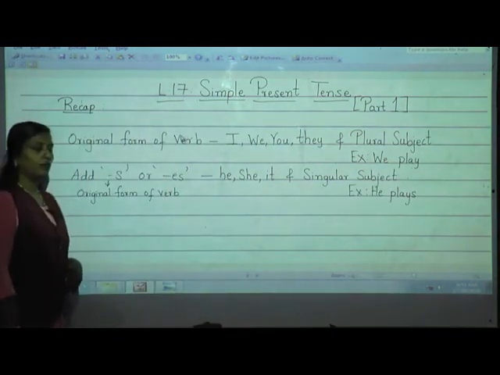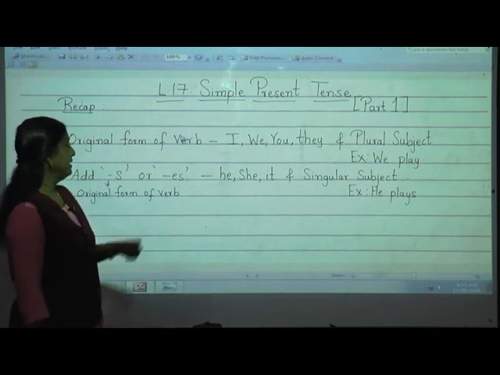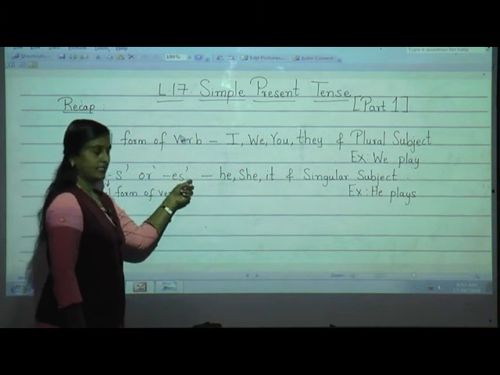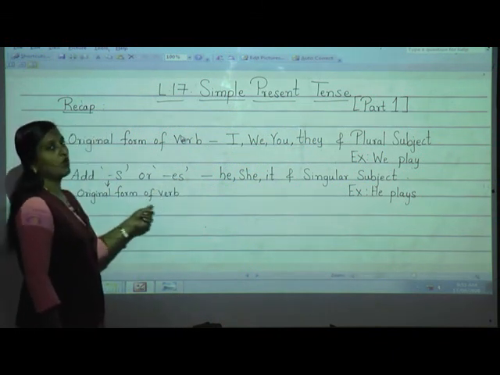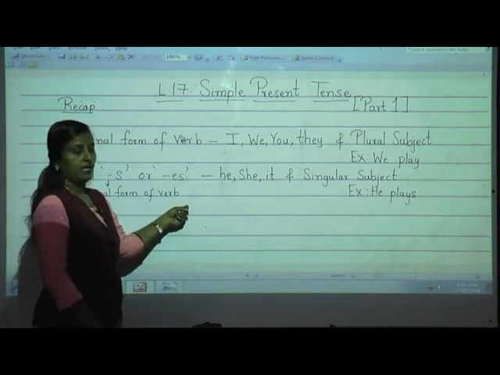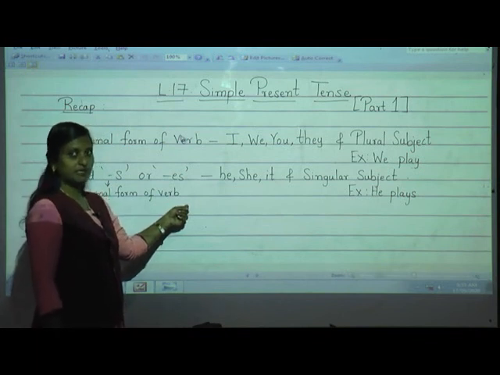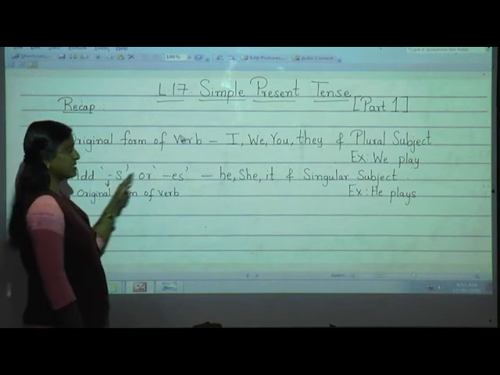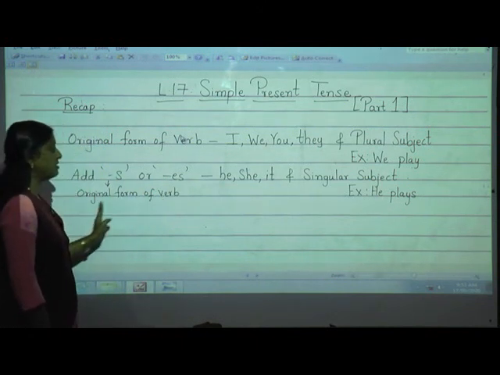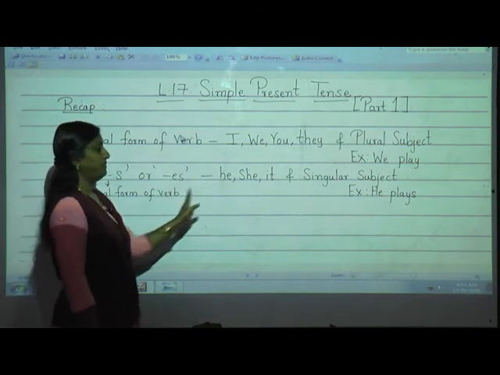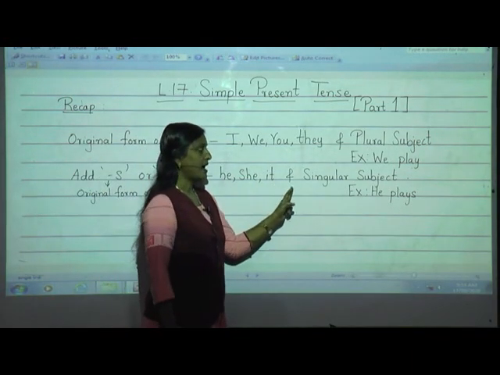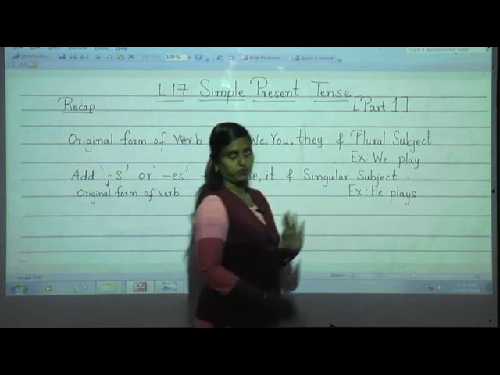And one more thing I told you to remember in that. What was that? That we have to add s or es to the original form of verb. Again I will repeat, in simple present tense what we are going to do, students? We are going to add s or es to the original form of verb when the subject is he, she, it and singular subject.